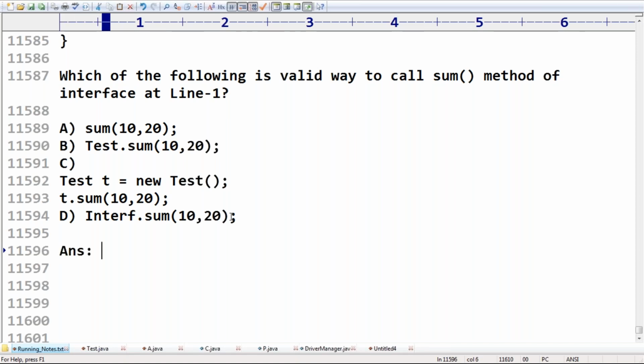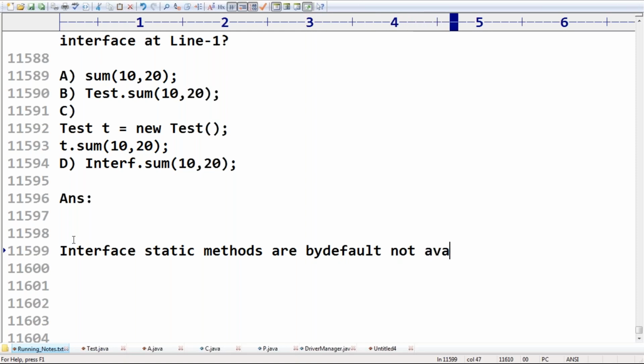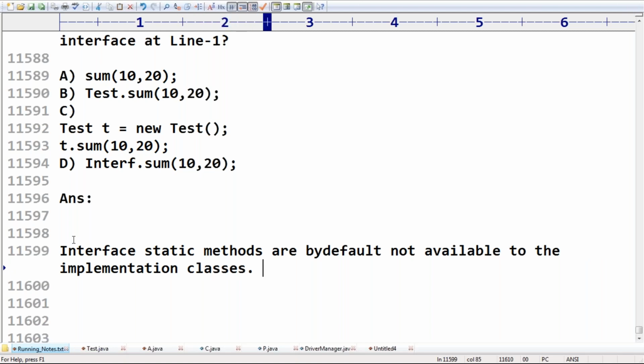Remember that interface static methods are by default not available to the implementation classes.